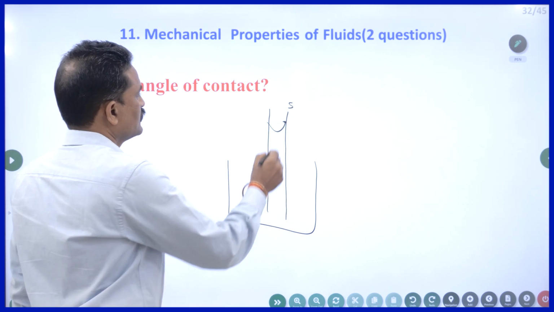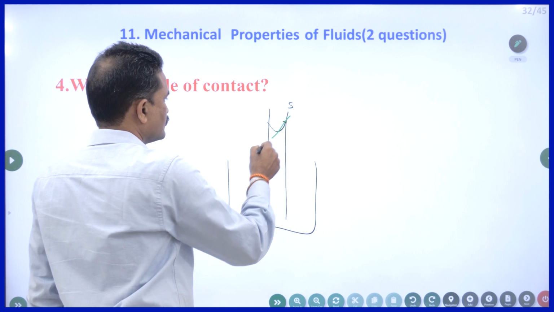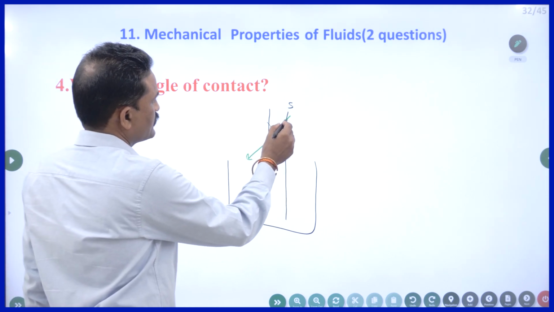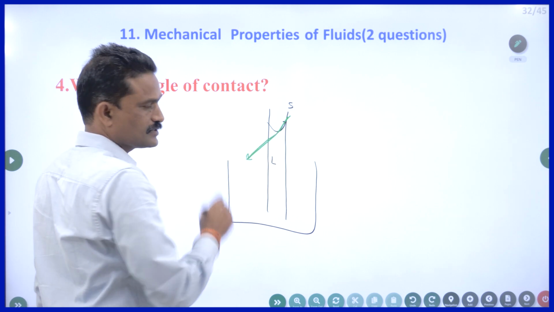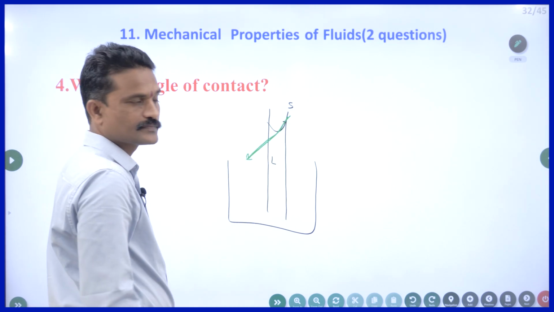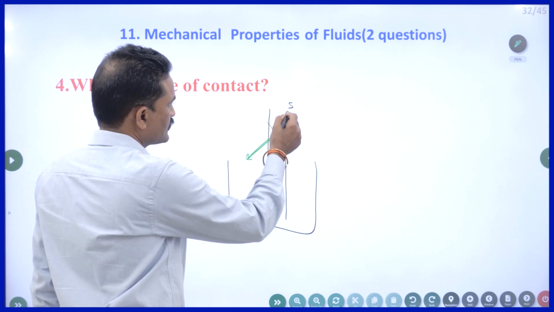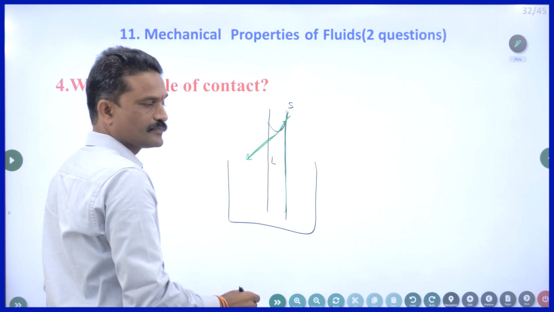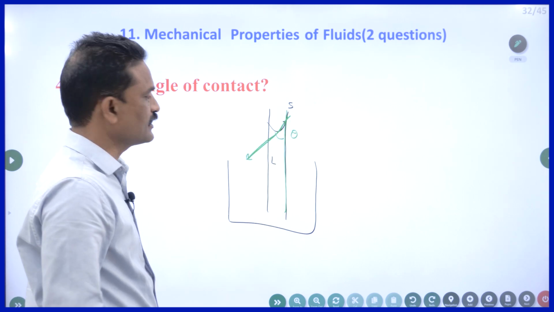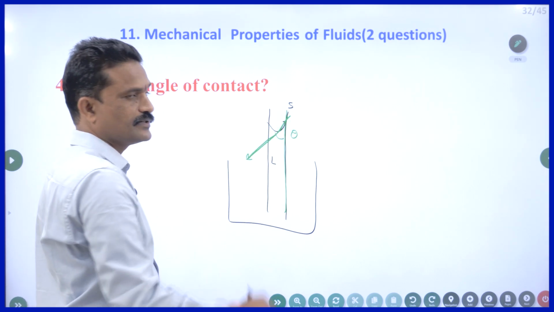So what I do, I draw a tangent at this point. The angle between the tangent drawn to the surface of the liquid and the solid surface is called angle of contact. I have to measure the angle of contact within the liquid.